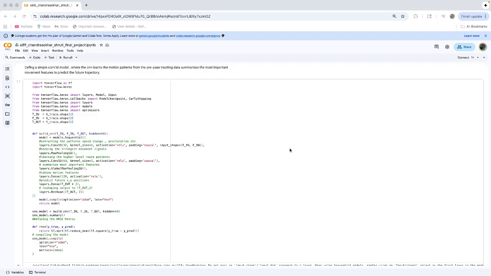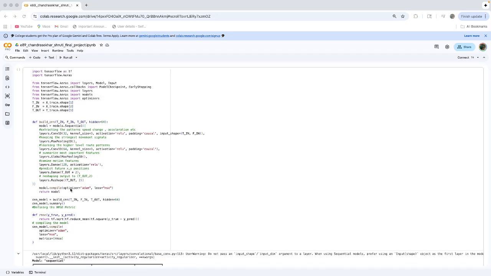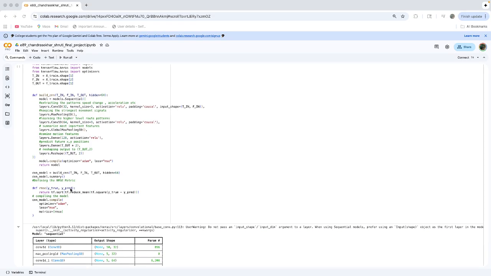Then the max pooling layer keeps the strongest movement signals, and then we go to the deeper layers of the Conv1D, which learn the higher level route patterns. And then I'm using a global max pooling 1D, which summarizes the most important features. And to combine all these learned motion features and predict the trajectory, there is a dense layer being used.